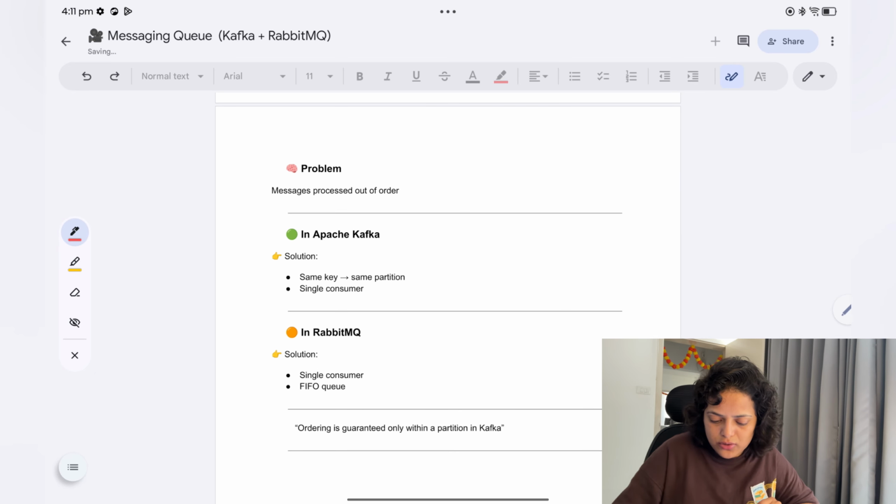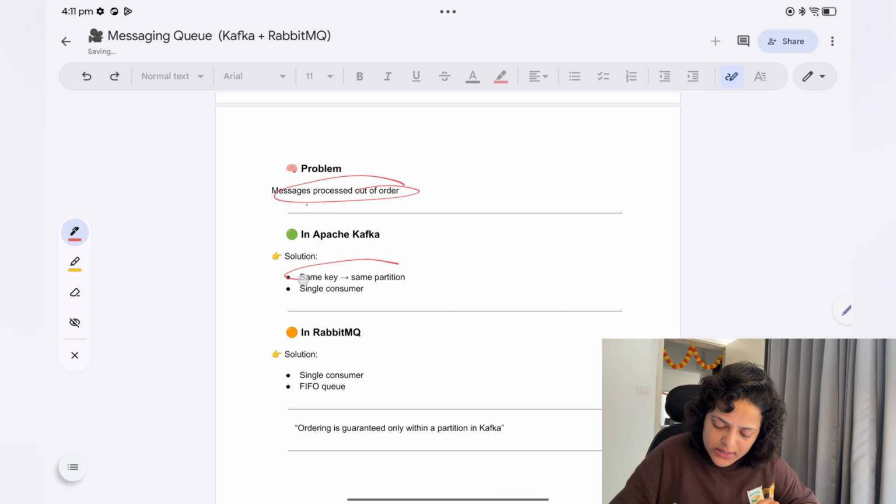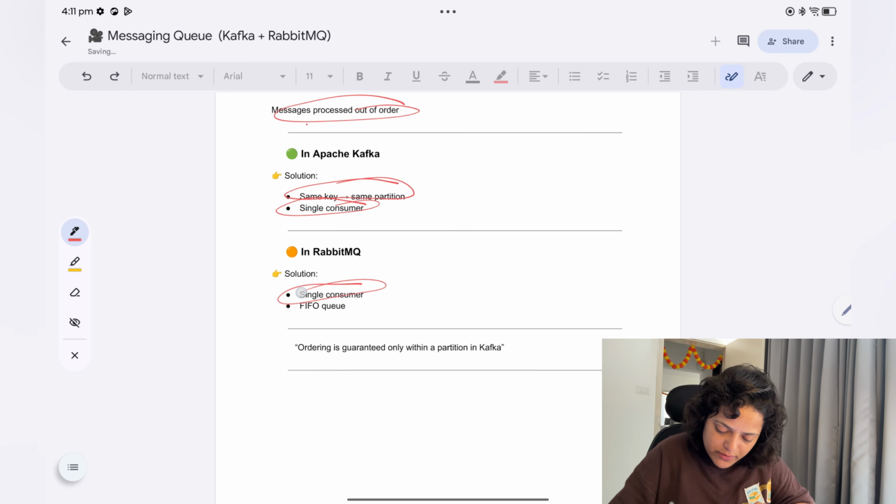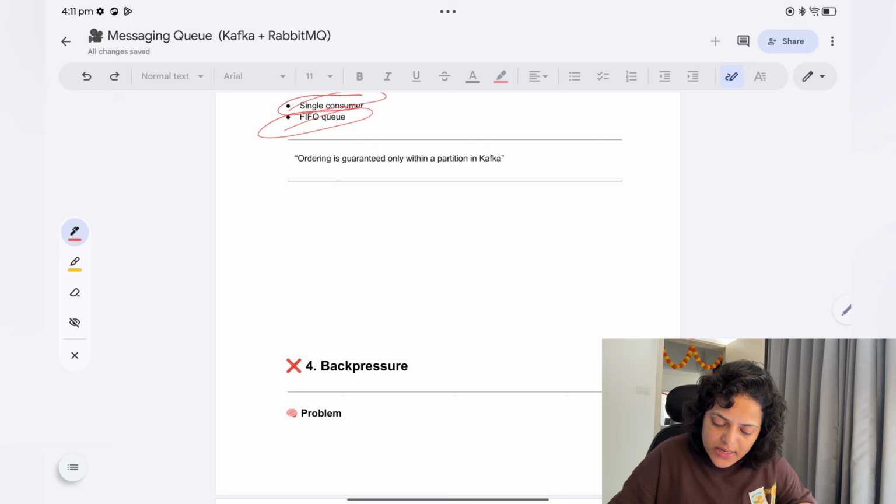Ordering issue: what is the ordering issue? Messages processed out of order. In Apache Kafka, same key goes to the same partition, so using this we achieve ordering, with a single consumer. In RabbitMQ, a single consumer and a FIFO queue. That is how we maintain the order. So ordering is guaranteed only within a partition in Kafka.